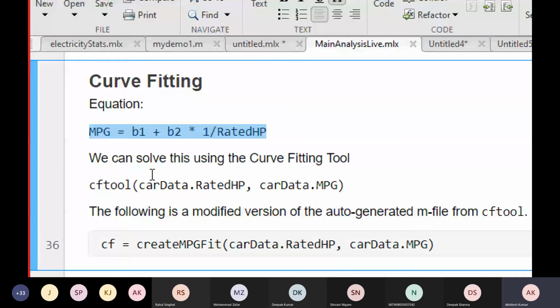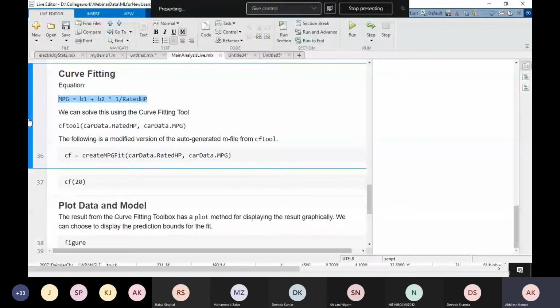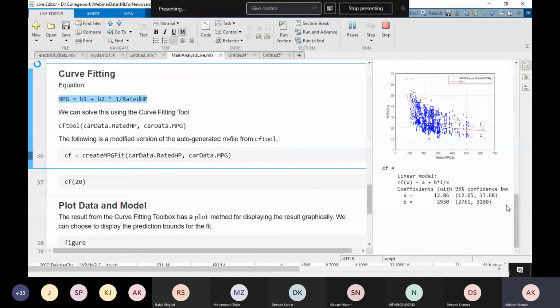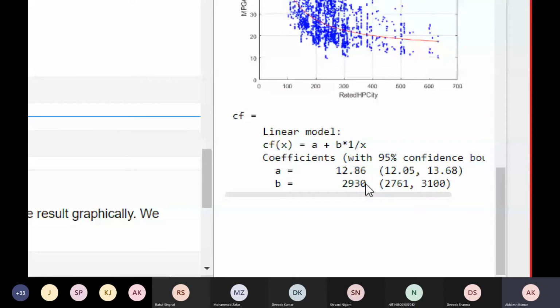In our earlier case, we used the polynomial, right? Here we are using this custom equation. So when I execute this, I will get the fitted model here. See, perfect. We got this equation, and what are the regression coefficients here? A and B. This is the linear regression, and here we have the fitted graph for that. Perfect.